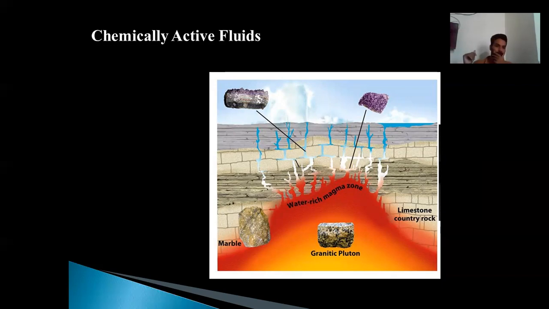During that escape, whatever comes in their way, they will react with, and ultimately metamorphism will happen. If the fluid is of liquid nature, we call it metasomatism. If the fluid is of gaseous nature, we call it pneumatolysis.